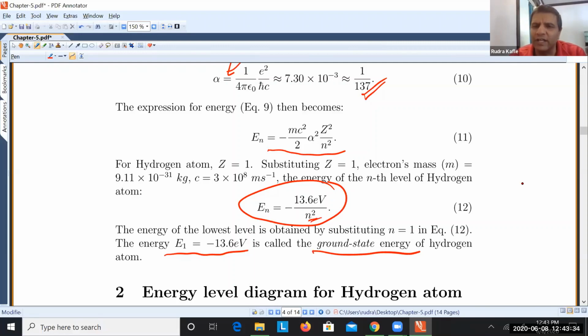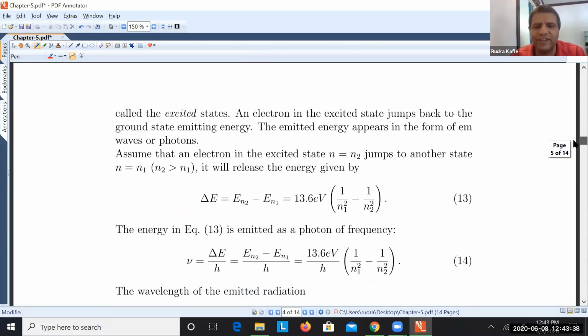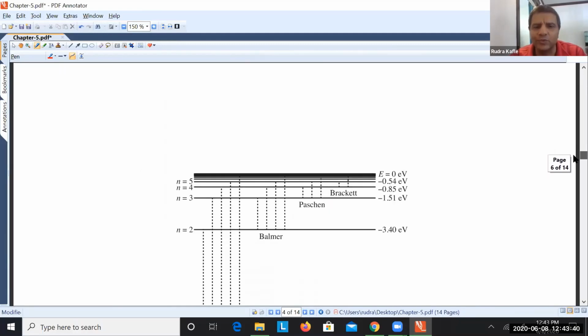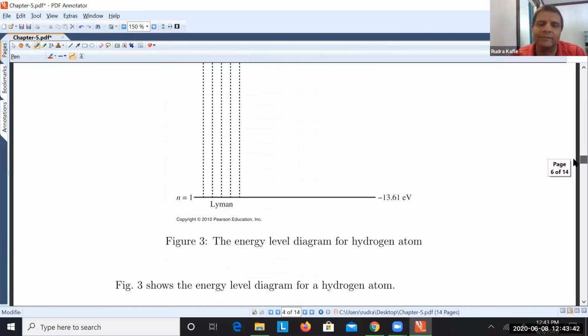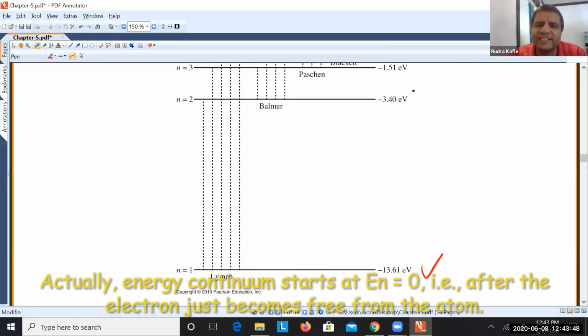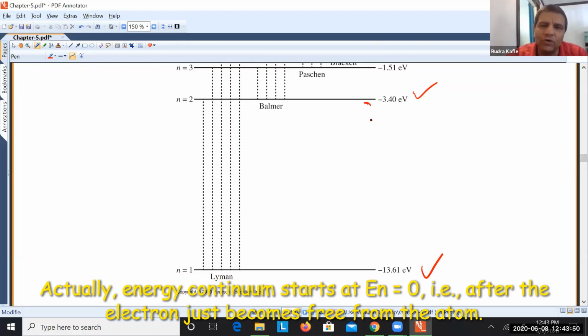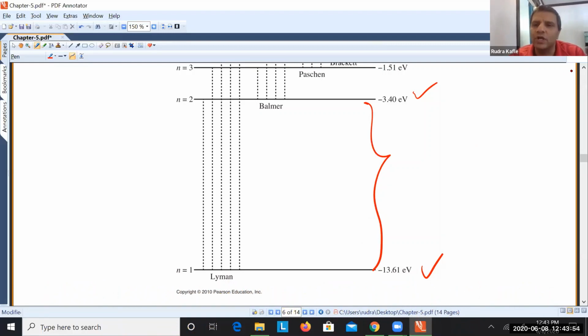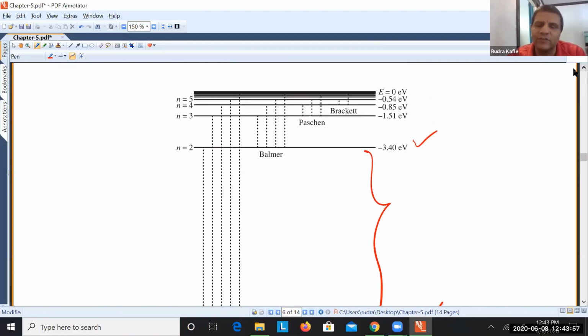So if you do that calculation and then draw the energy level diagram, you will get this very nice diagram. Let me show you. Yeah, this energy level diagram. This is the energy level diagram of hydrogen atom. This is the ground state, and this is the first excited state. See how large the difference is? It's a very large difference compared to other higher states. The second excited state is this, and this is the difference, right?